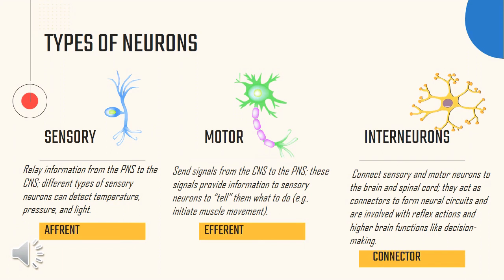Lastly, interneurons. Interneurons connect sensory and motor neurons to the brain and spinal cord. They act as connectors to form neural circuits and are involved with reflex actions and higher brain function like decision making.